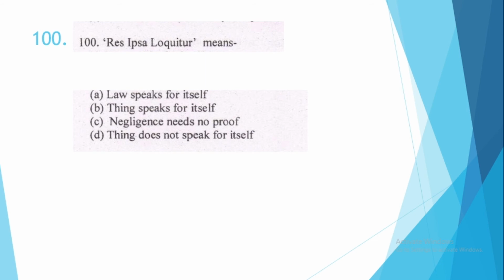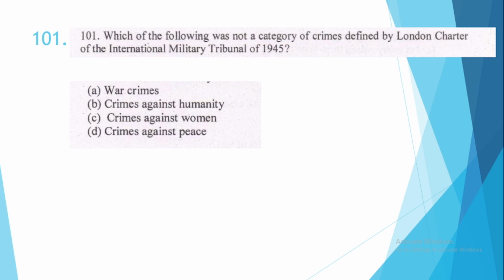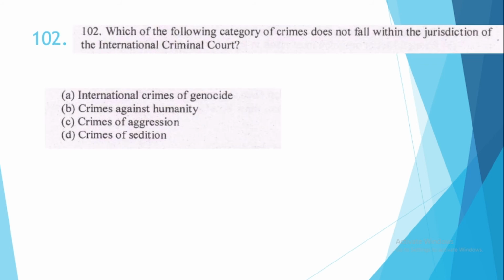Res ipsa loquitur, it means option number B, thing speaks for itself. 101. Which of the following is not a category of crimes defined by London Charter of the International Military Tribunal of 1945? The correct option is option number C, crimes against women.